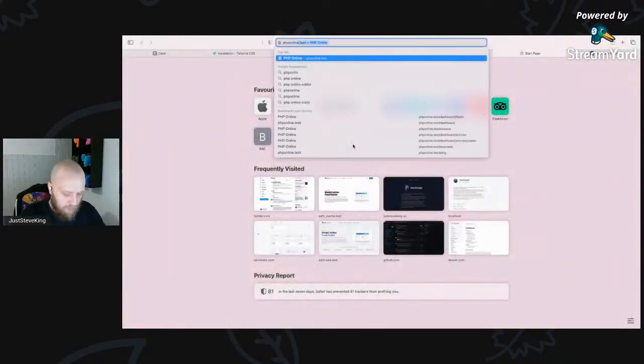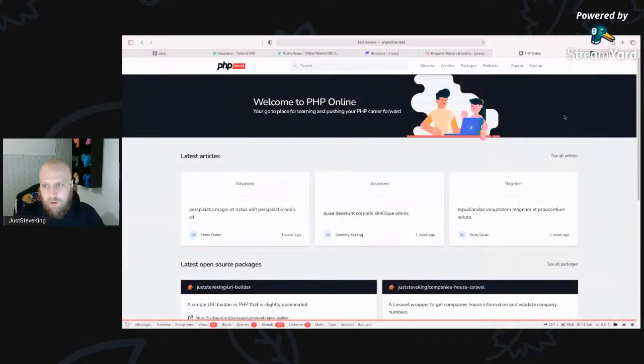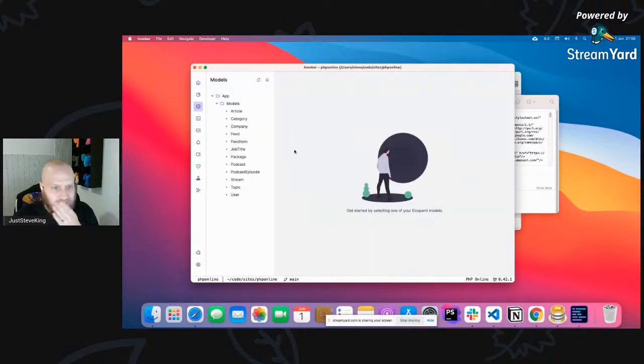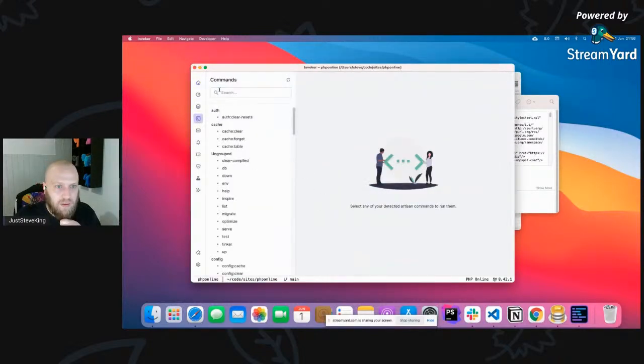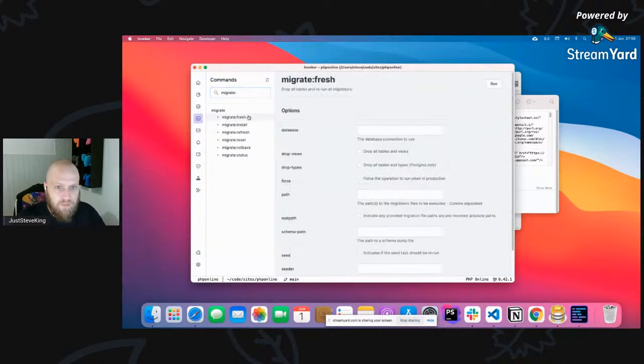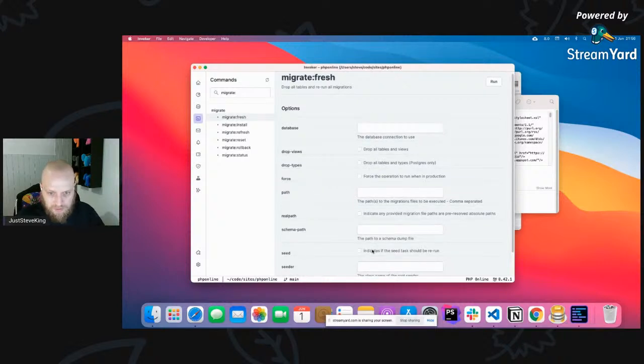So if I go to PHP Online, my local version, on Invoker I'm just going to quickly clear the database and stuff. So let's come to here and say migrate fresh and seed.